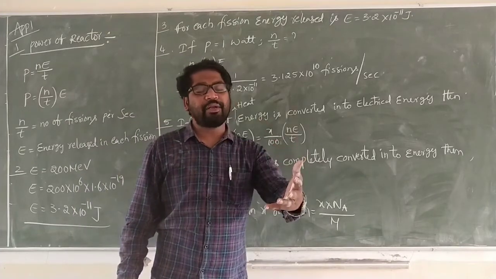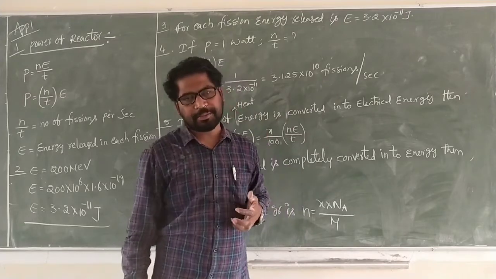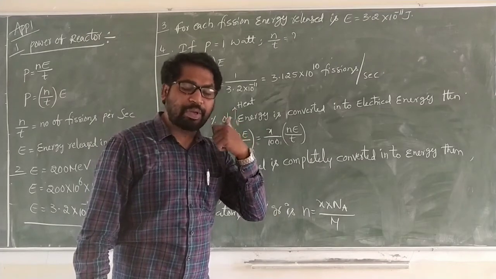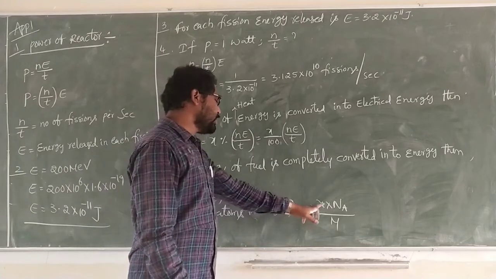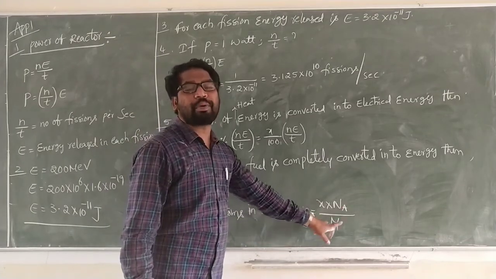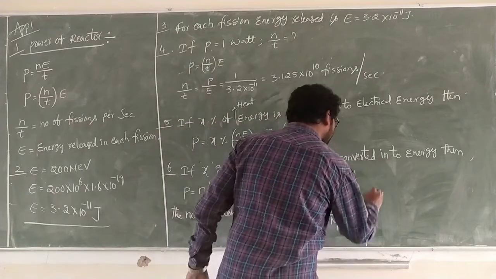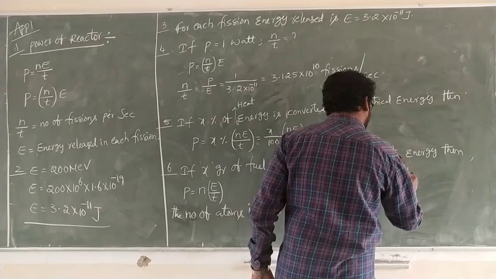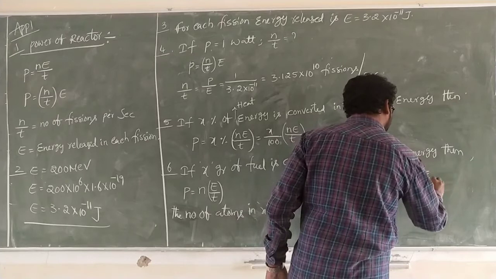Here, the atoms are participating, the fuel as a whole is not; the fuel consists of a number of atoms. How many atoms are in x gram? The number is x into Avogadro's number by the molecular weight. Then P is equal to x into Na by molecular weight into energy by time.